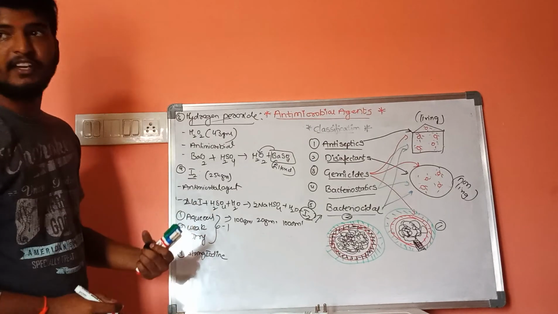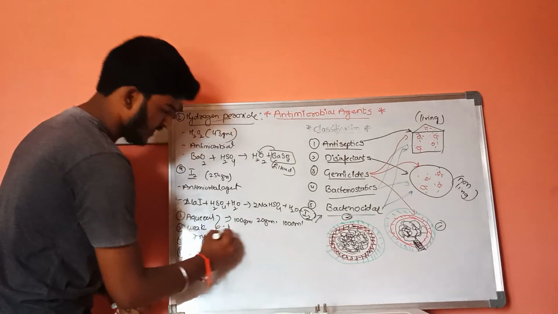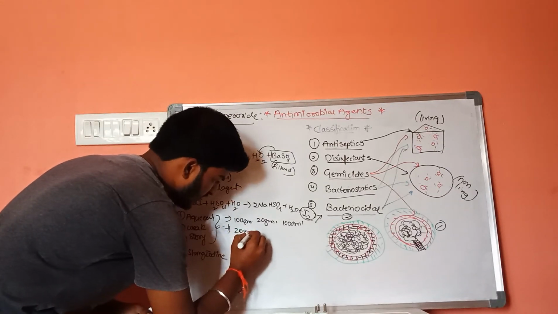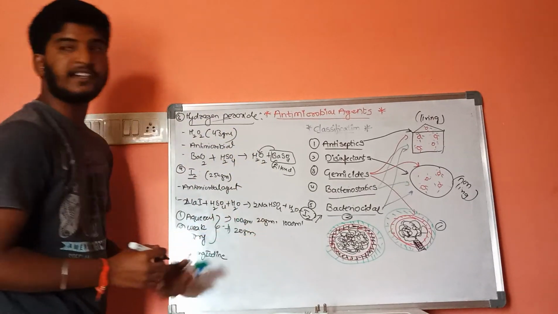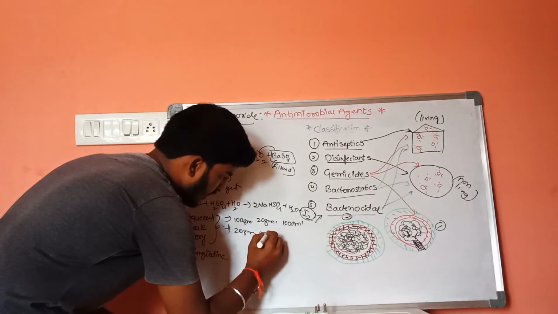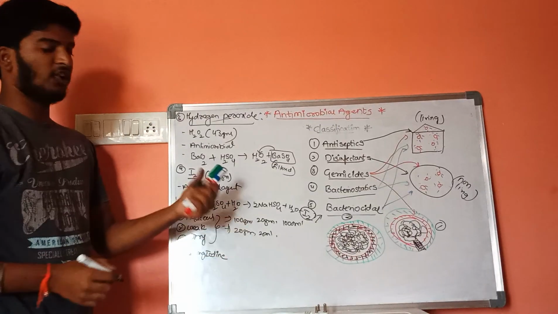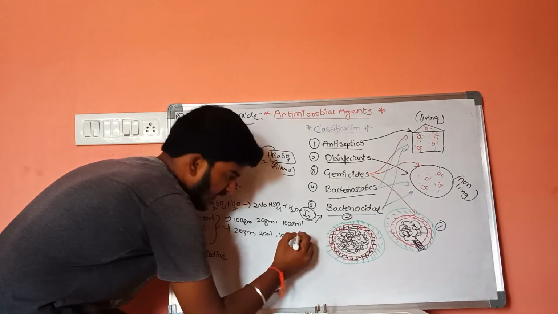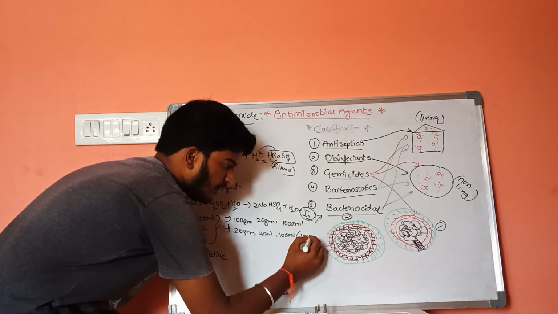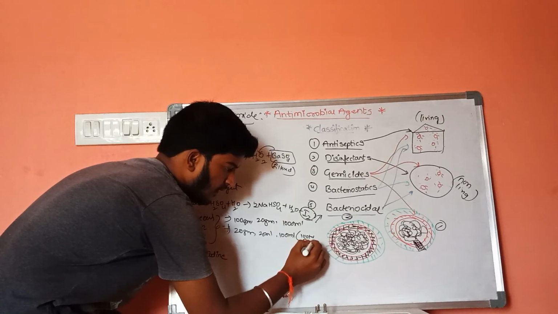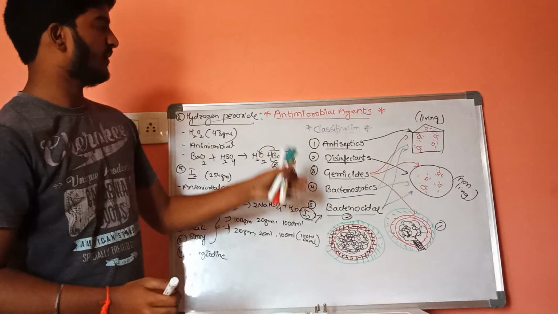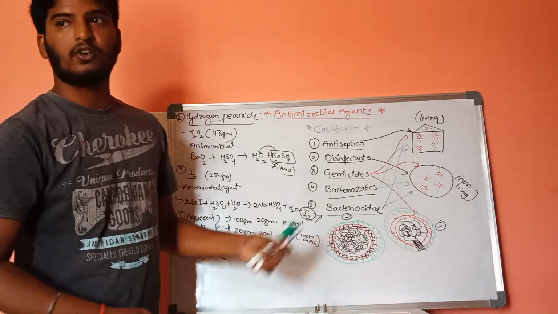In weak iodine, the amount of iodine is 20 grams, potassium iodide is 25 grams, and the volume of water is 100 ml plus 100 ml of alcohol. These are some descriptions about antimicrobial agents.